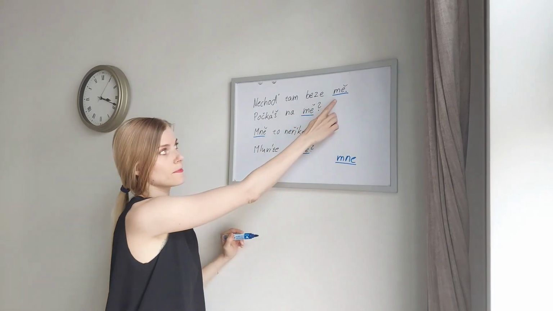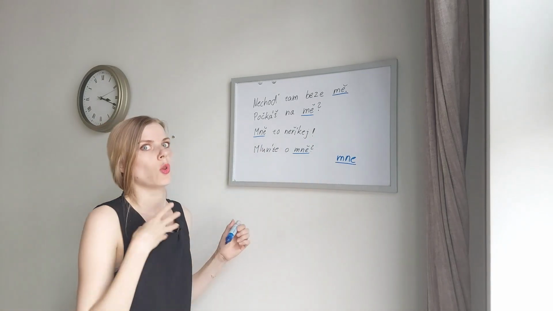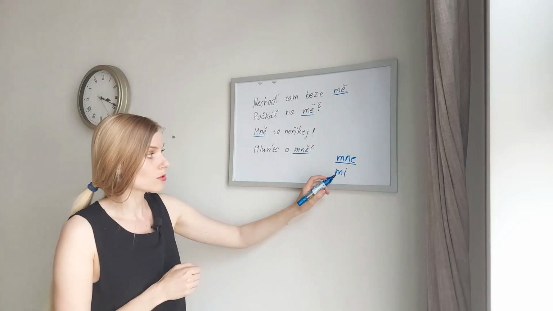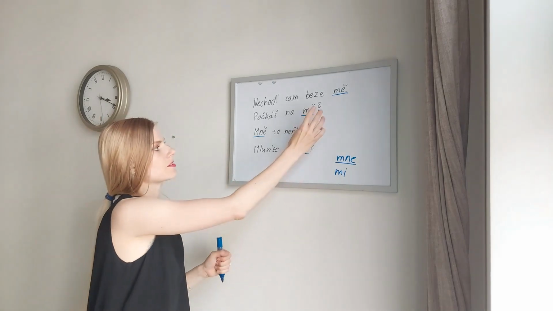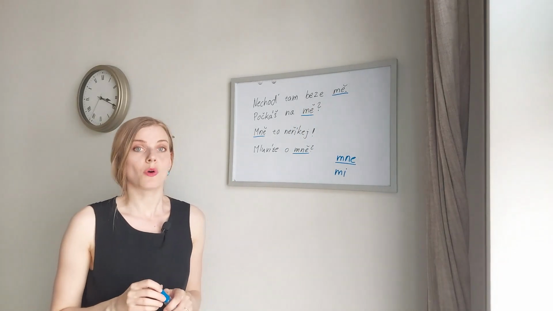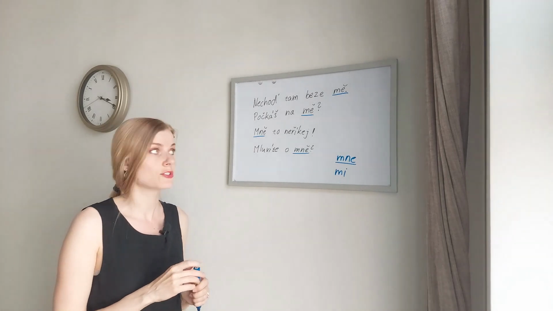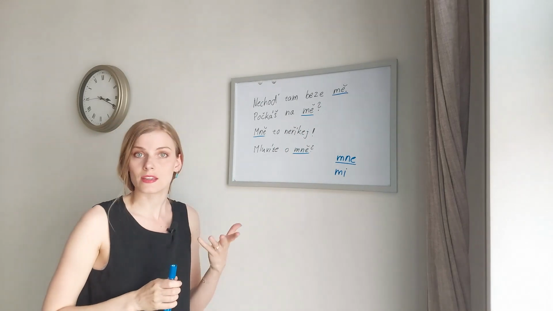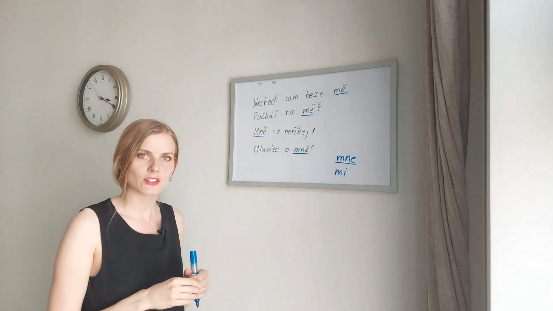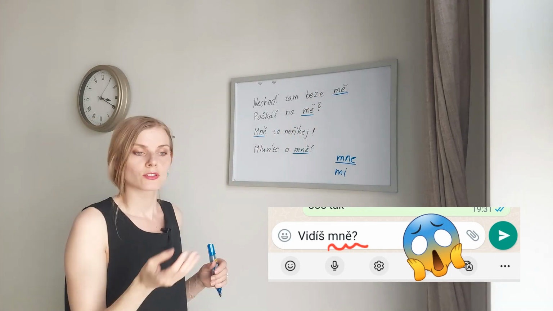For example, mě and mně sound identical. And mě and mne look very similar. Not to mention there is also a third form, mi. We'll also look at that. But for now, let's focus on the difference between mě and mně. The good thing is when you speak, you won't have to deal with the difference because they sound identical. The challenging part is when you write it. So for example, when you write a message or an email, it would not look so good if you interchange these forms. So what does it depend on?